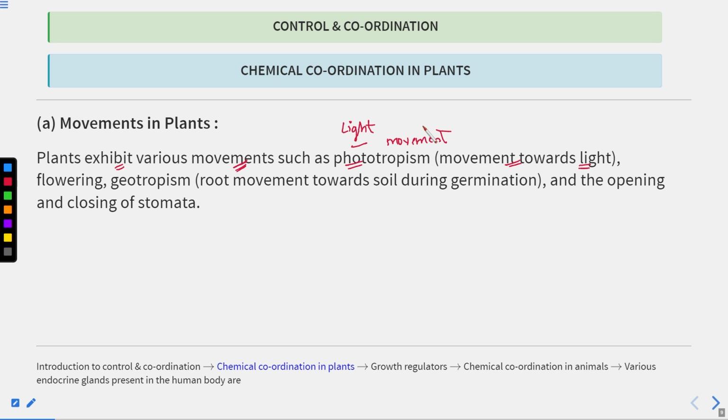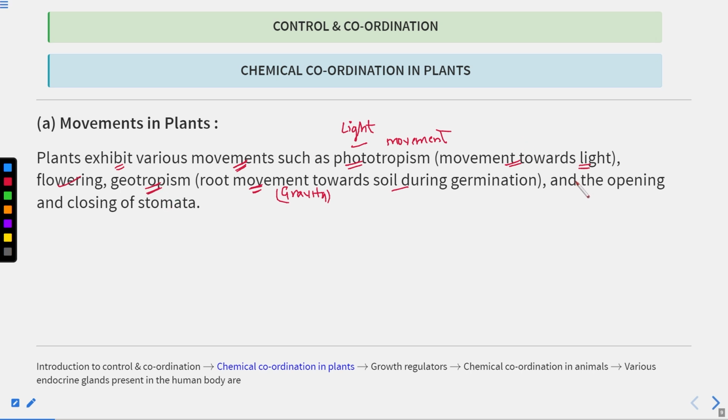Clear? Now flowering is also a kind of movement. Geotropism is when the root moves towards the soil during germination. So roots always grow downwards towards the gravity, and this movement towards the gravity is known as positive geotropism.